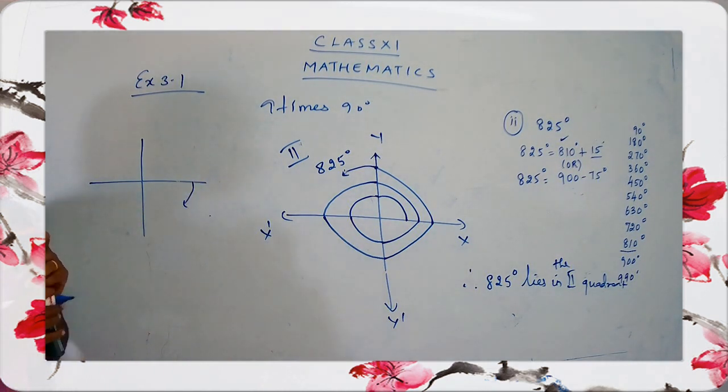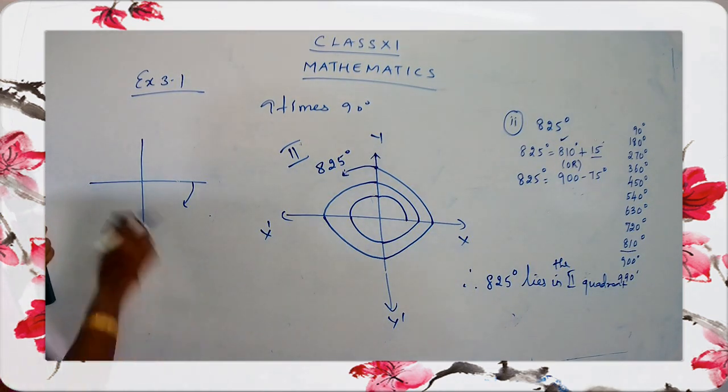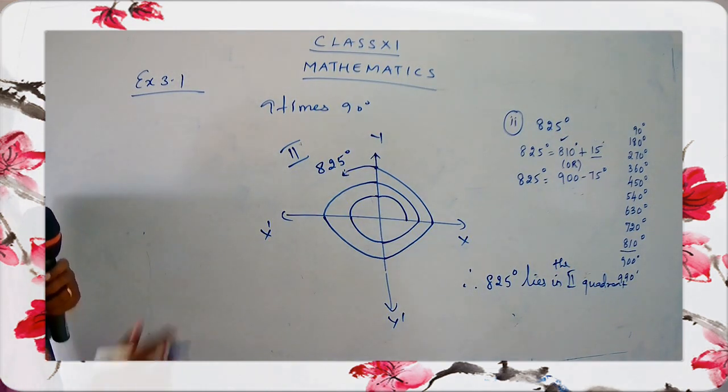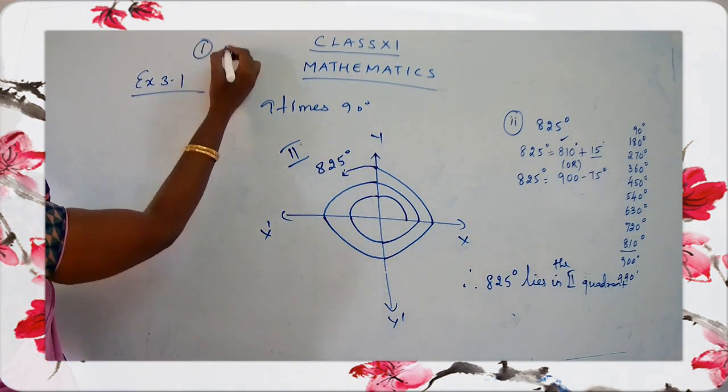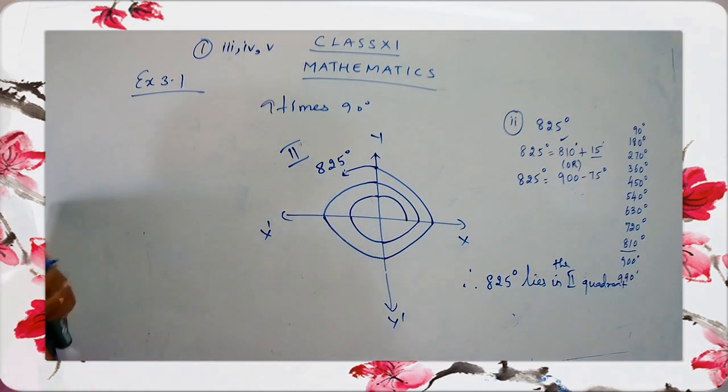You have to find out in which quadrant it is going to lie. So your homework is from exercise 3.1, question number 1, the third subpart, the fourth subpart and the fifth subpart. We have totally 5 subparts, children, and I have done the first and the second one, and the remaining 3 will be done by you.